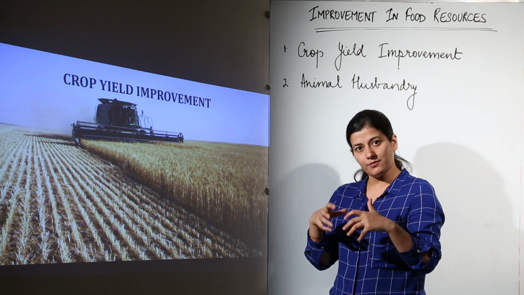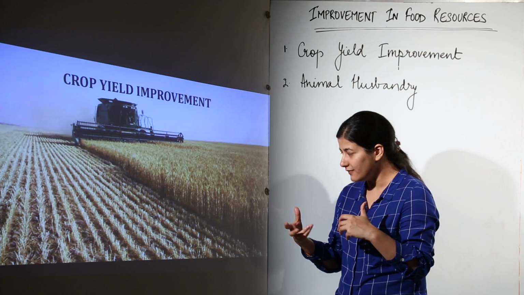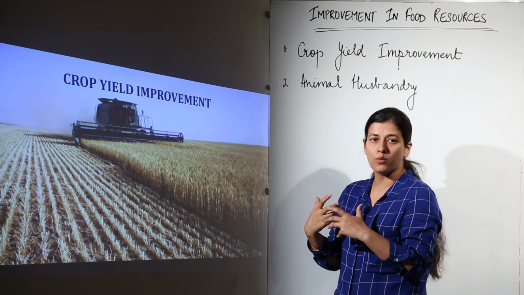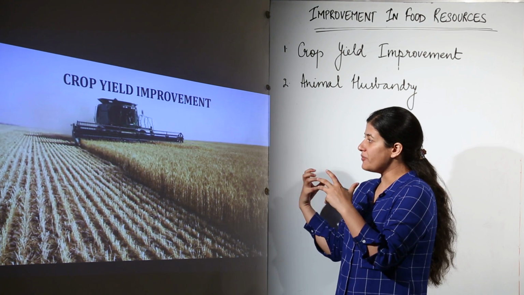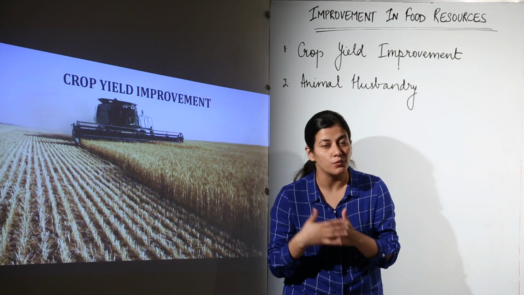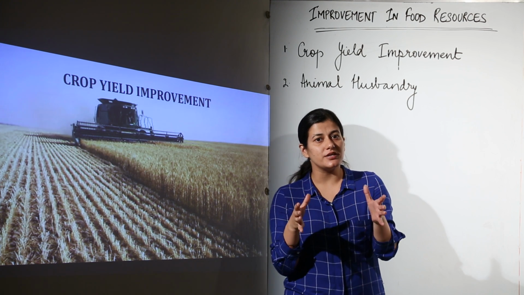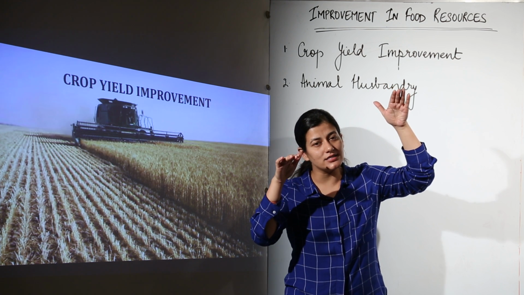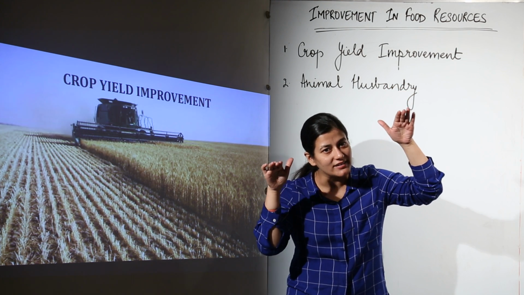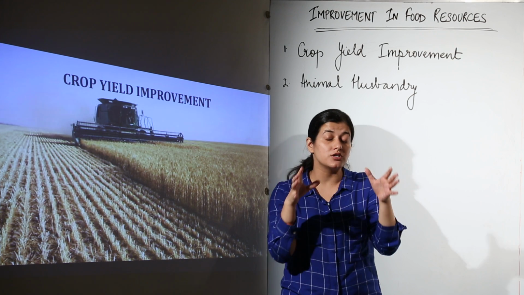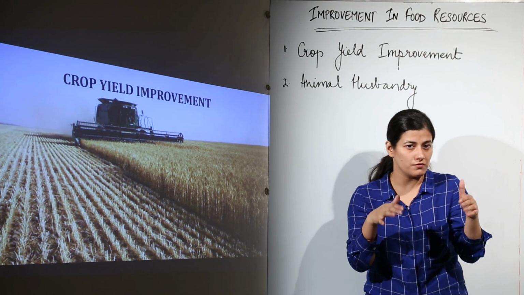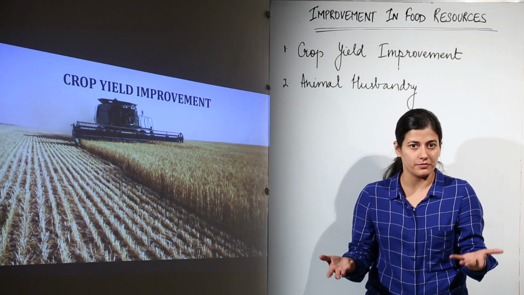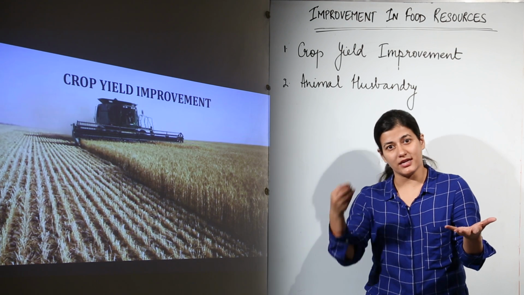And at the same time, the agriculturists who are studying this particular topic also want the crop yield per hectare to increase. And why should it increase? Because in countries like India, the population is increasing at this rate and intensively cultivated land stays at that particular position. Because of the revolutions like the green revolution, we know that we already have that much land, and that too is being intensively cultivated.